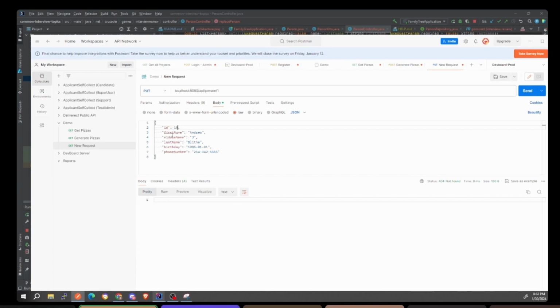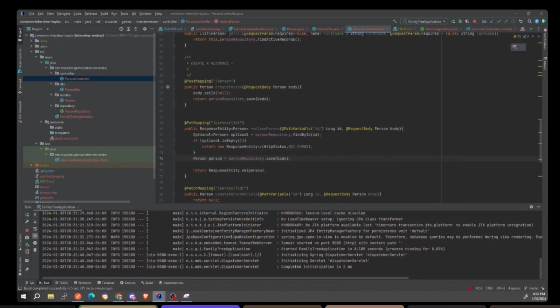This is a bug too. What do you think is going to happen with it? Oh, will it update the ID in the, yeah, from 5 to 15? Yeah. So let's save it. And so what it did was create a 2, basically. Oh my gosh, we've got to go back and fix this.